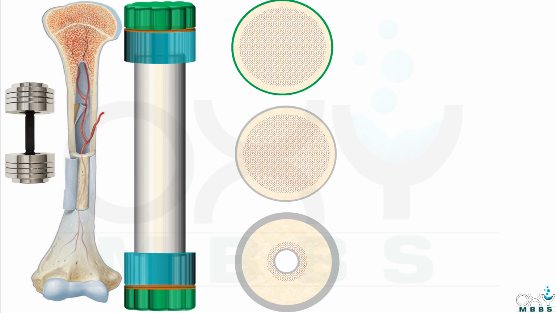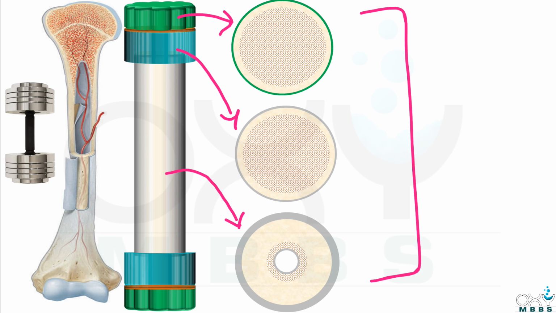Friends, further we will discuss all these parts one by one in detail. Now it is very important to know the differences between the structure of diaphysis, metaphysis and epiphysis. As you can see clearly, the diaphysis is mainly made up of compact bone tissue and a very small amount of spongy bone tissue.